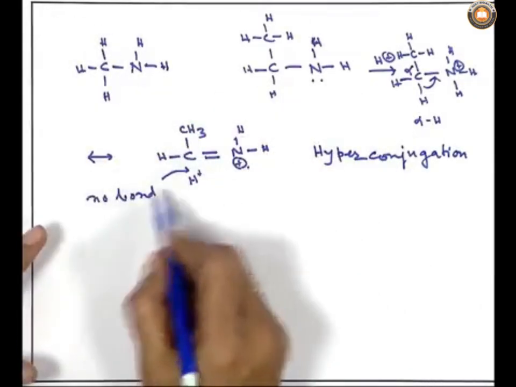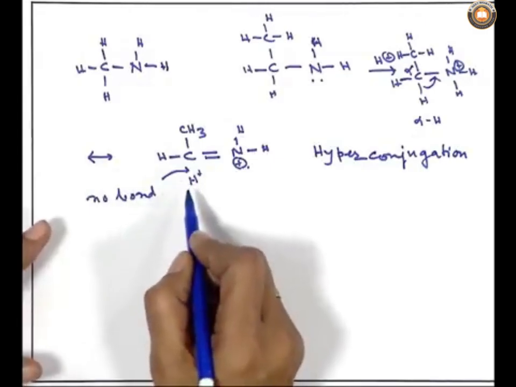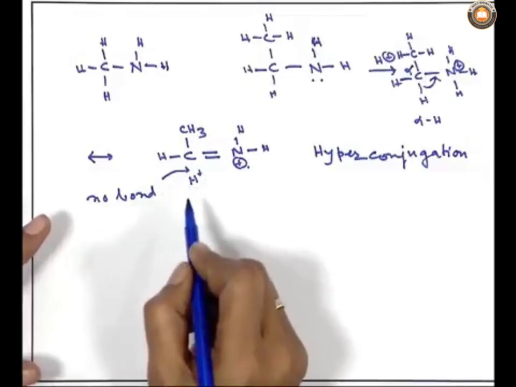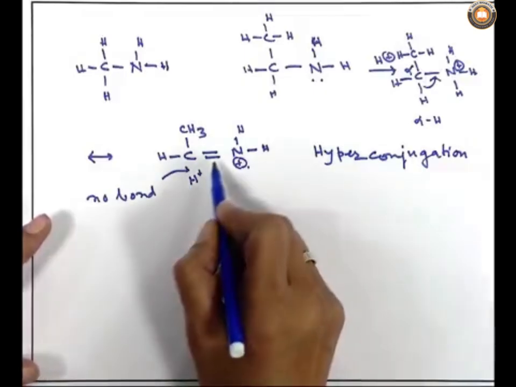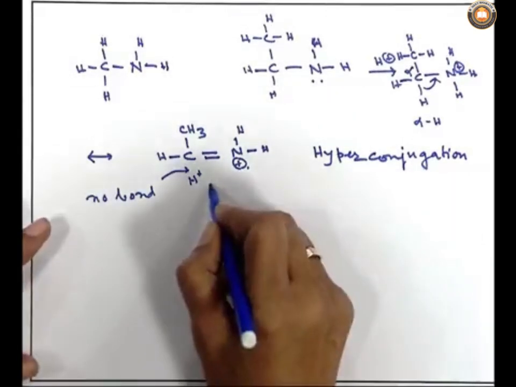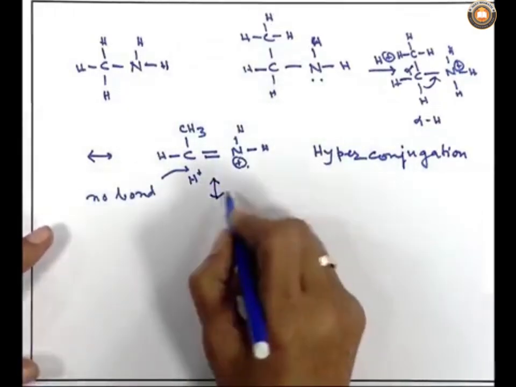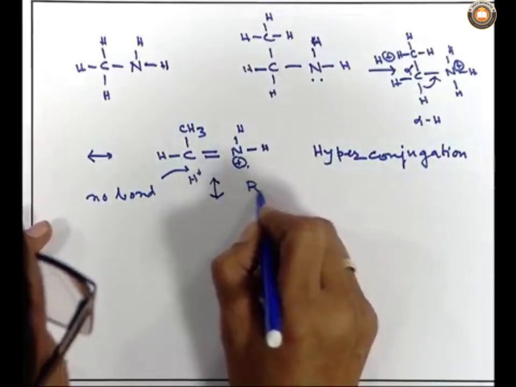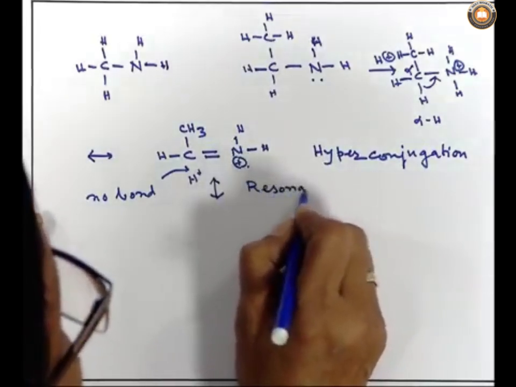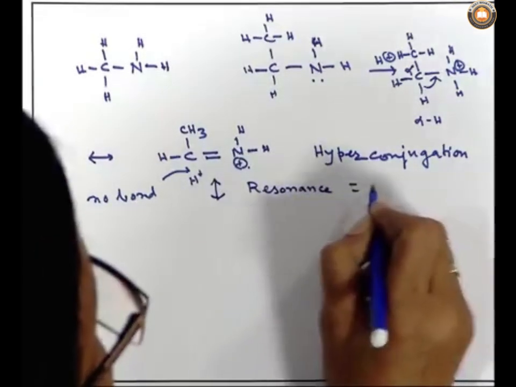I have written the term no bond: the hydrogen is there, H plus is being held over there, but there is no bond between carbon and hydrogen, and partially the bond has shifted. This type of thing we write with a double-headed arrow, which is the symbol for resonance or electron delocalization.